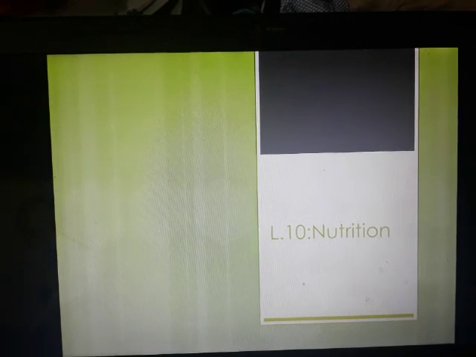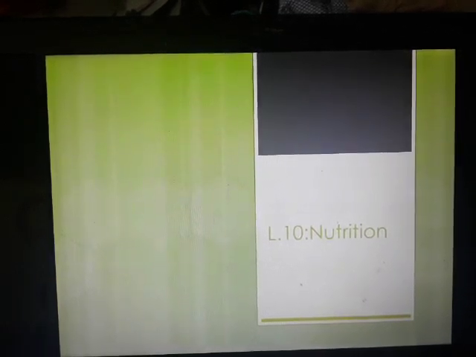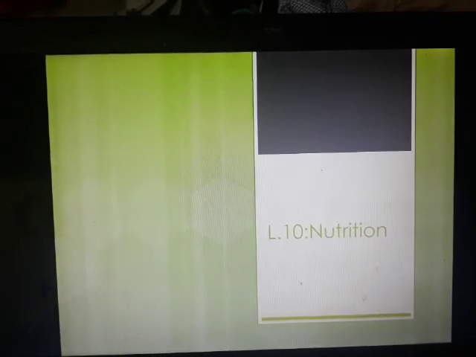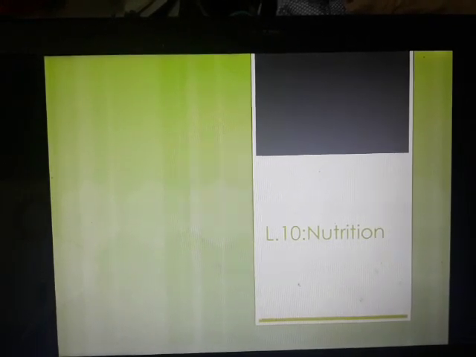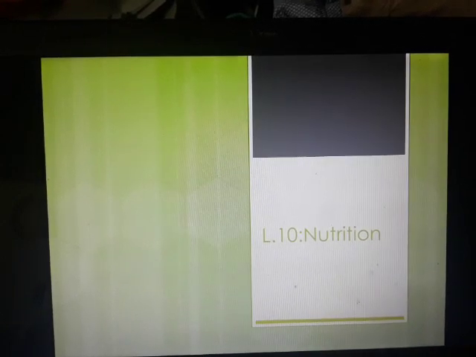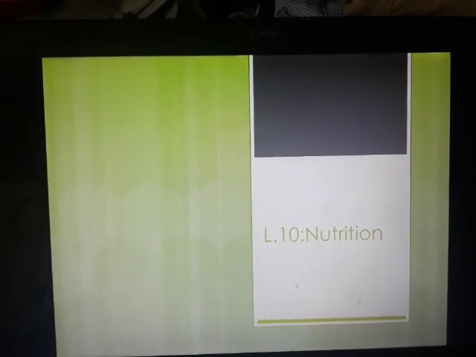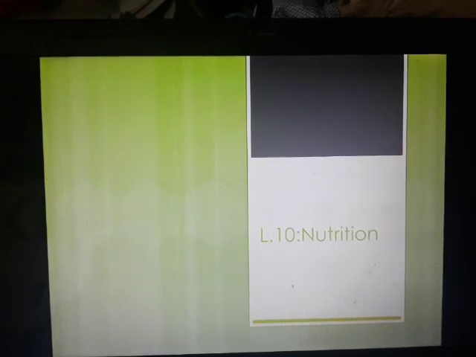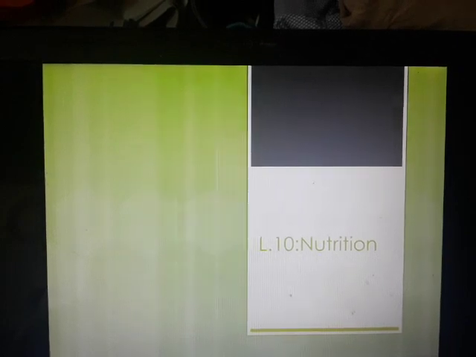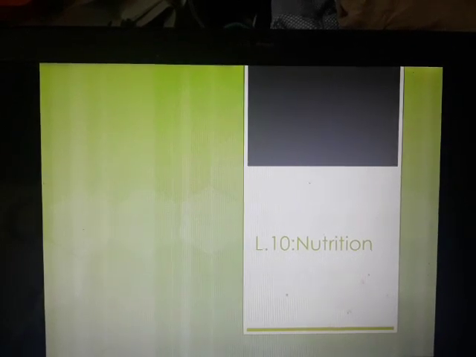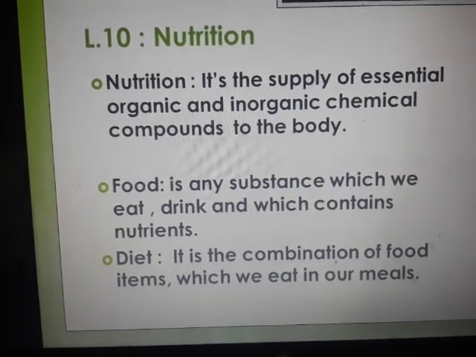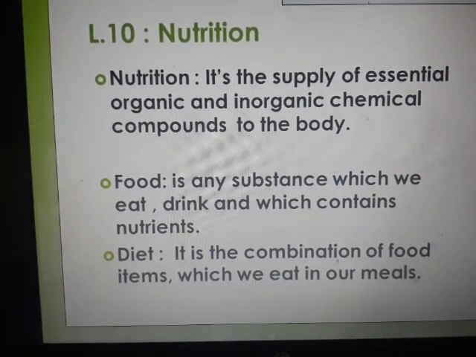Furthermore, in this lesson, we are going to study what the food groups are made up of. We already are aware of the food groups, that is carbohydrates, fats, proteins, vitamins, and minerals. But what are they composed of? And just in case we miss out on those important food groups, what kind of deficiencies do we face? That is the content, the concept, the objectives that we are going to study in this lesson. So, children, to begin with, let us look at the definition of nutrition first.